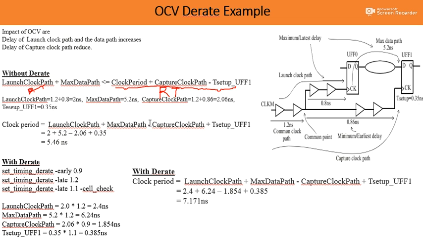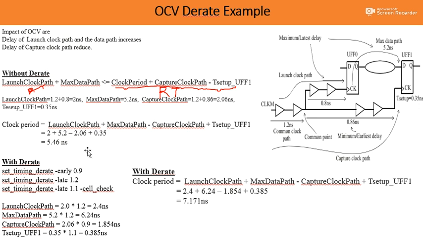The launch clock path delay is 1.2 plus 0.8, which is 2 nanosecond. The launch maximum data path is given as 5.2 nanosecond. The capture clock path is 1.2 plus 0.86, which is 2.06 nanosecond, and the flip flop setup time is 0.35. From this equation, the clock period is the launch clock path plus maximum data path minus capture clock path plus T setup. So I get the clock period as 5.46 nanosecond. This is without the derate factor.